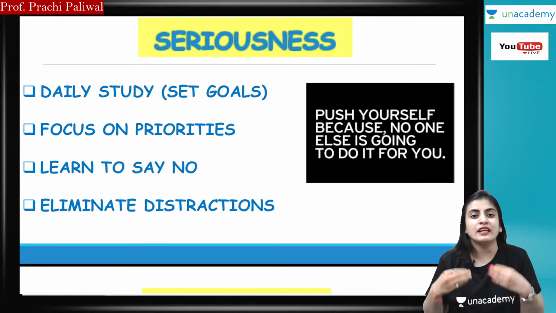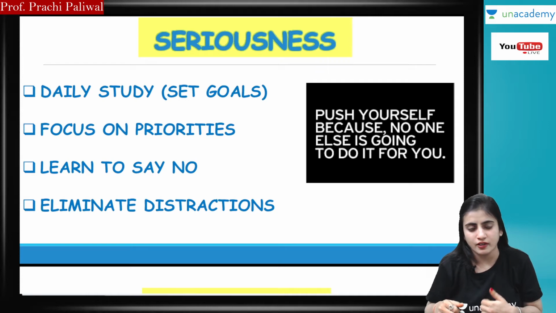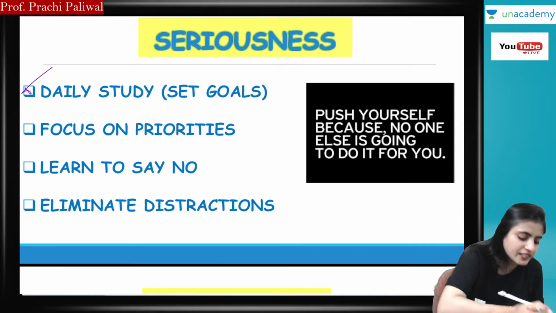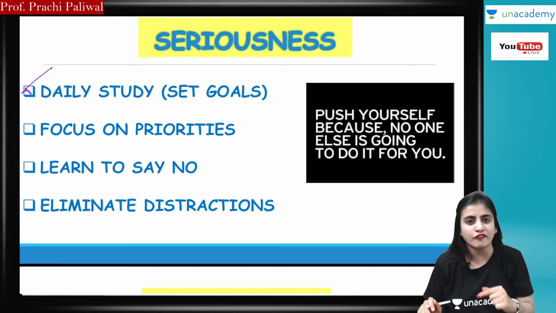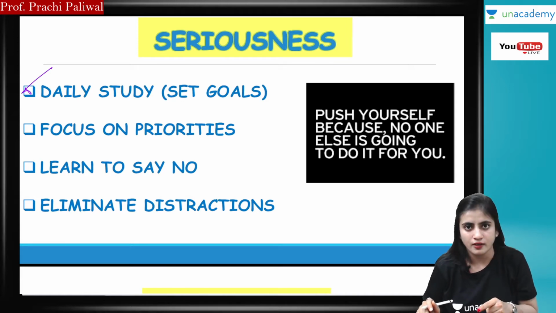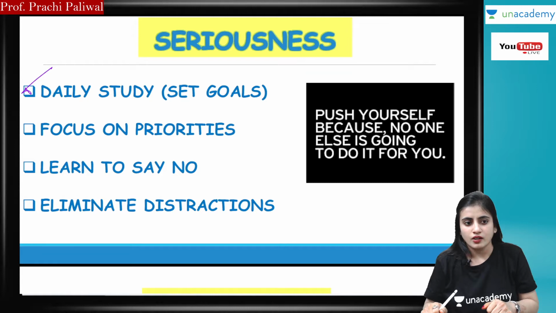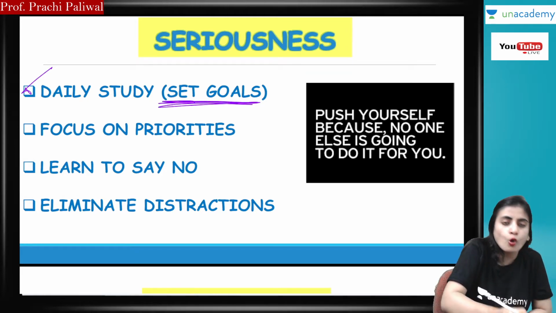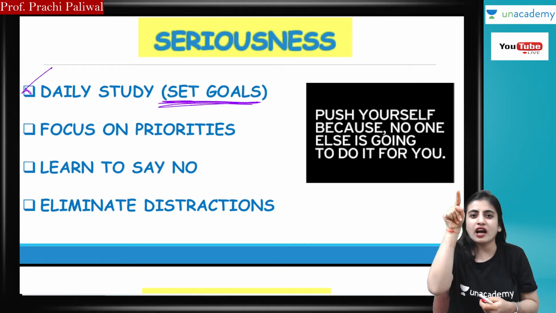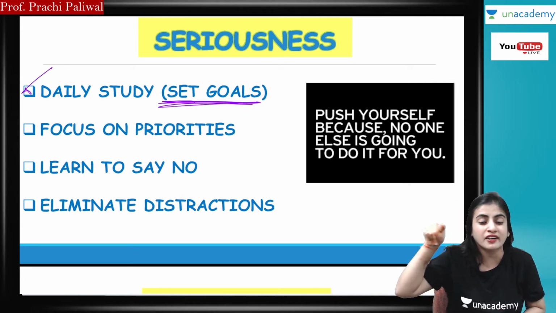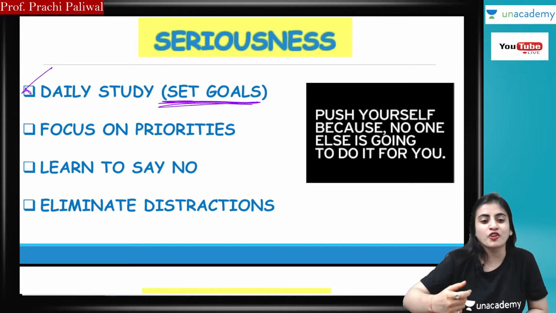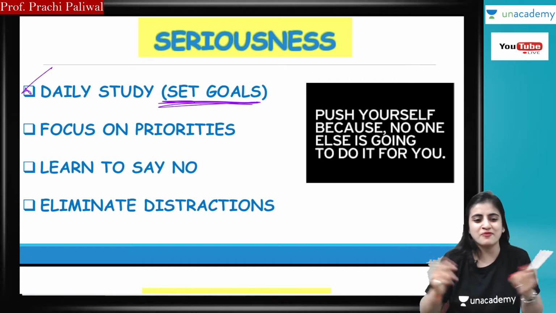And how will you build seriousness in yourself? For having seriousness, you have to do daily studies. Yes, every day you have to study each subject by dividing it. So you have to do daily studies by setting your goals. Your goal, your target, is that CA, Chartered Accountant prefix before your name, CA whatever the name will be.